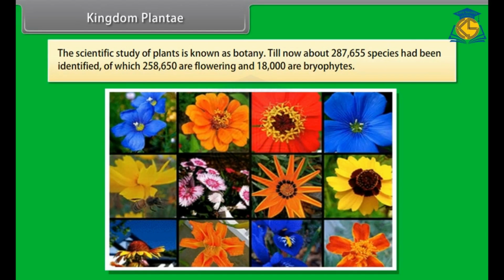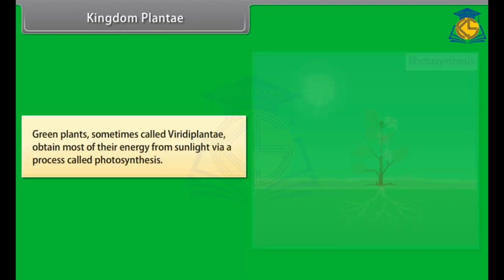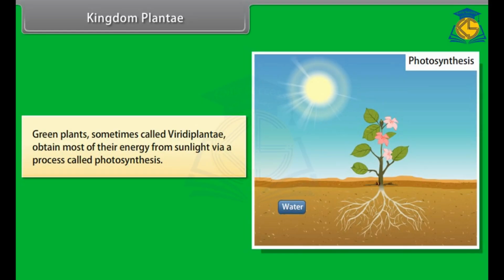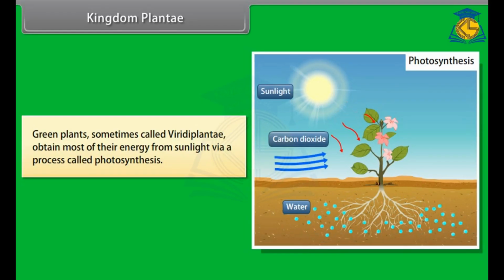Till now, about 2,87,655 species had been identified, of which 2,58,650 are flowering and 18,000 are bryophytes. Green plants, sometimes called Viridiplantae, obtain most of their energy from sunlight via a process called photosynthesis.